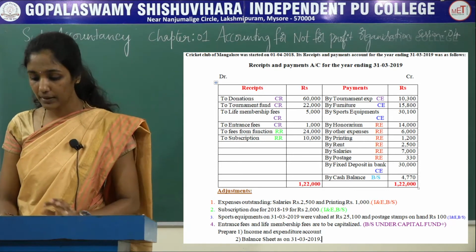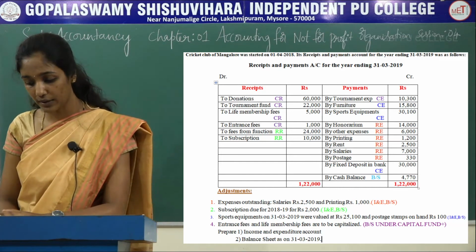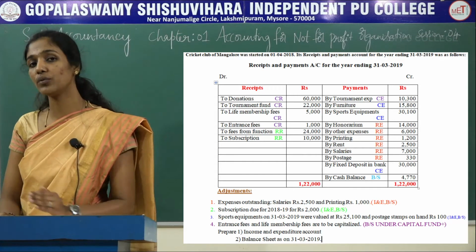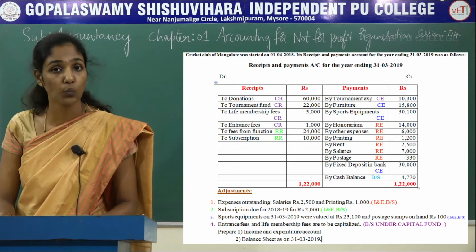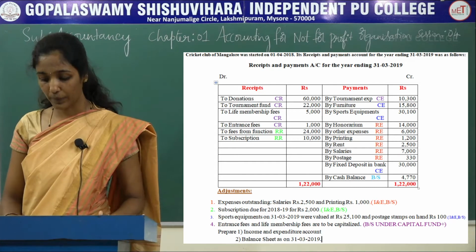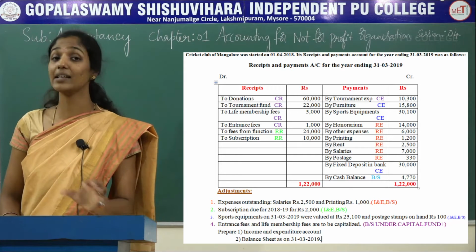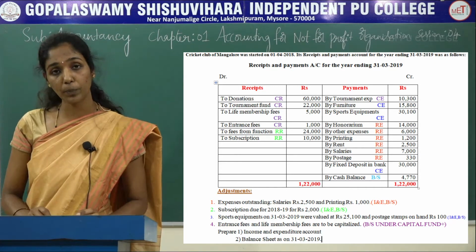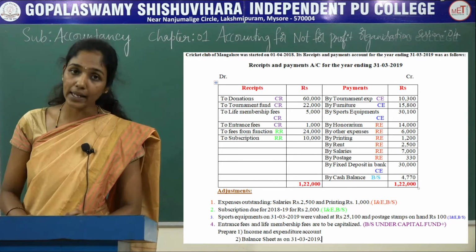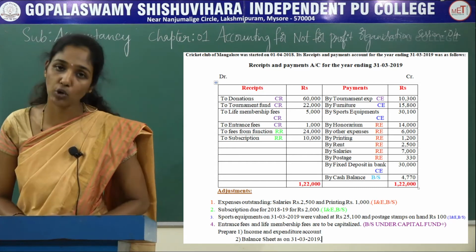The next adjustment is sports equipment on 31/3/2019 was valued at 25,100. So here the market value of the sports equipment at the end of the accounting year is rupees 25,100. But during the accounting year, the value of the sports material was rupees 30,100. Now it is reduced by 5,000. It is treated as depreciation, and this should be recorded on the debit side of the income and expenditure account, and again it should be deducted from the value of the sports equipment on the asset side of the new balance sheet.